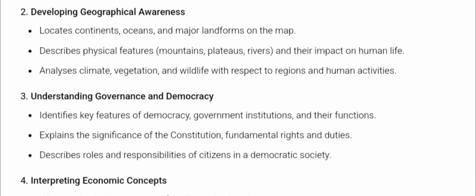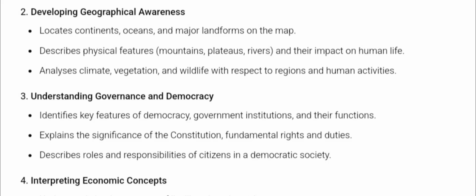Analyze climate, vegetation, and wildlife with respect to regions and human activities. So the student should also be able to analyze the climate, like how is the climate of Shillong, how is the climate of Kerala, how is the climate of Mumbai, etc. Right? Understanding governance and democracy: identifies key features of democracy, government institutions, and their functions. So they should also know what we mean by democracy, what we mean by political leaders, the elections, the MLAs, the government, and their functions.